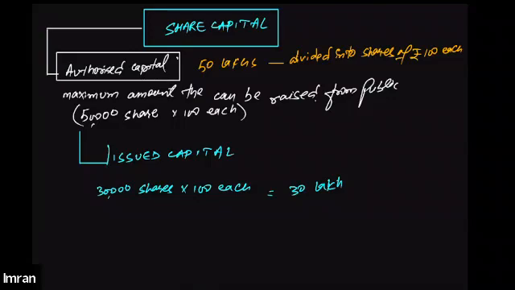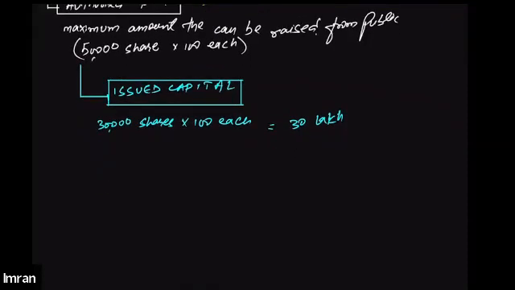Out of 50,000 shares, the company does not want to raise the entire 50 lakh at once. So depending upon the need, the company just wants to raise 30 lakh, and for that purpose, the company has decided to issue 30,000 shares out of 50,000 shares. So the amount of shares being issued and the amount of capital that the company wants to raise is called issued capital.